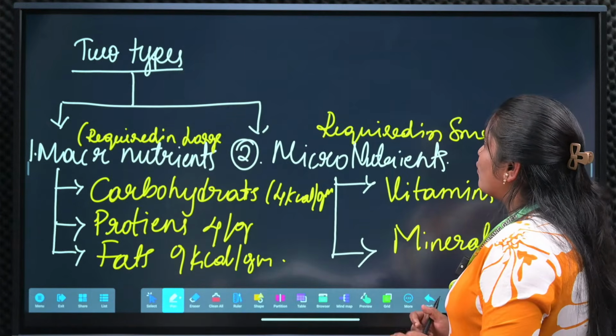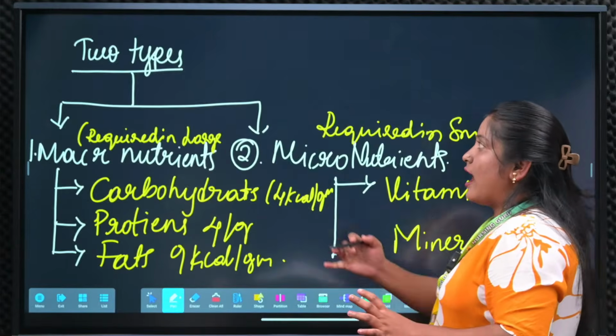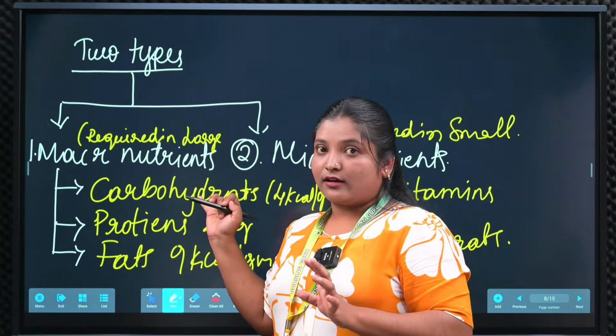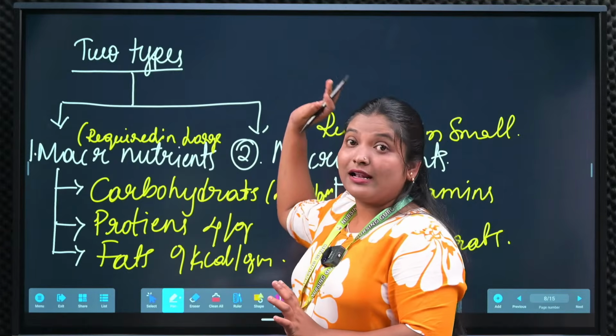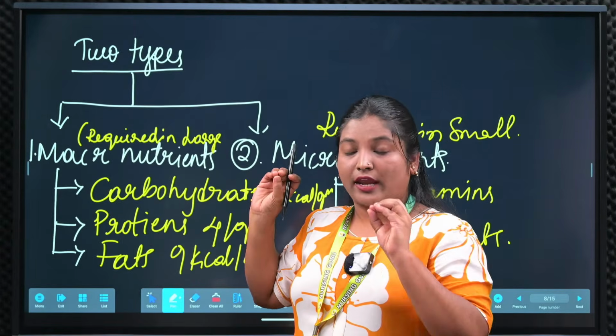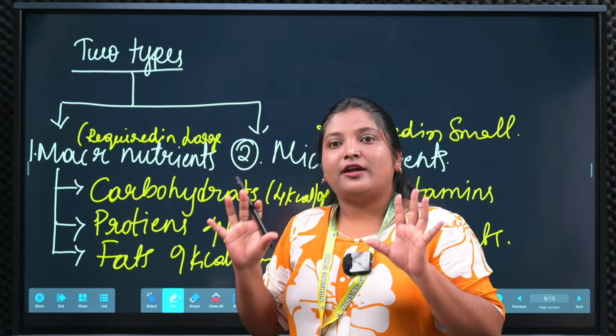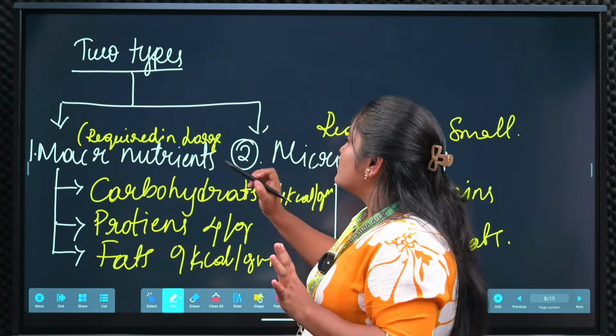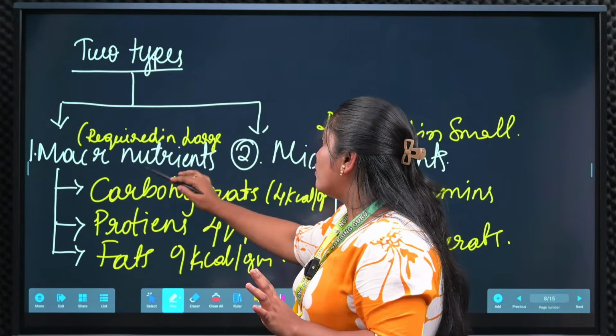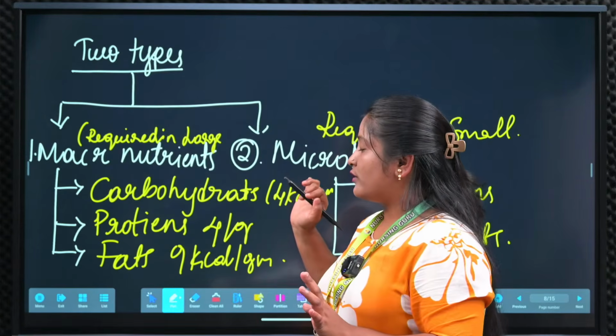Next we will go with the two types. Why I am writing like this is because this is the example answer for you, to make you know better how to elaborate your answer. Understood? So the next thing is that macro and micro, two types of nutrients are there.